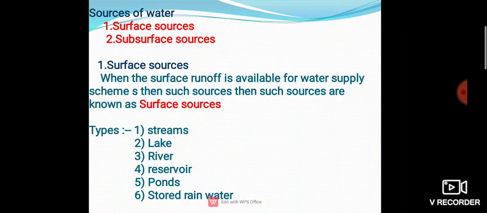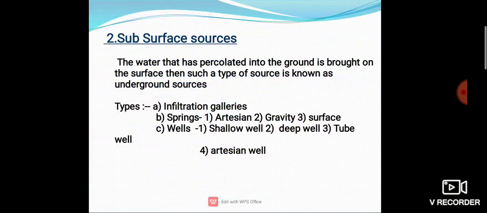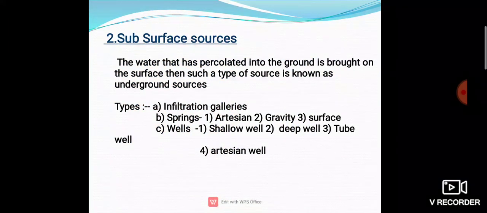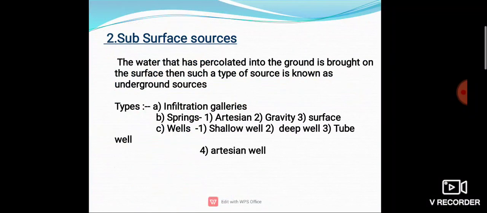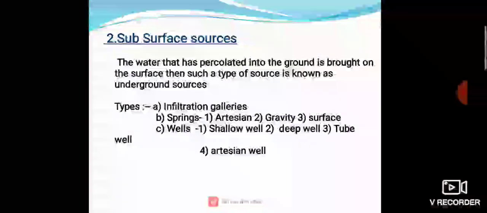Surface sources means when the surface runoff is available for a water supply scheme, such a source is known as a surface source. It means stream, lake, river, reservoir, pond, stored rainwater. And subsurface sources means the water that has percolated into the ground is brought to the surface. This type of source is known as underground sources. Then there are different types: infiltration galleries, spring and well.